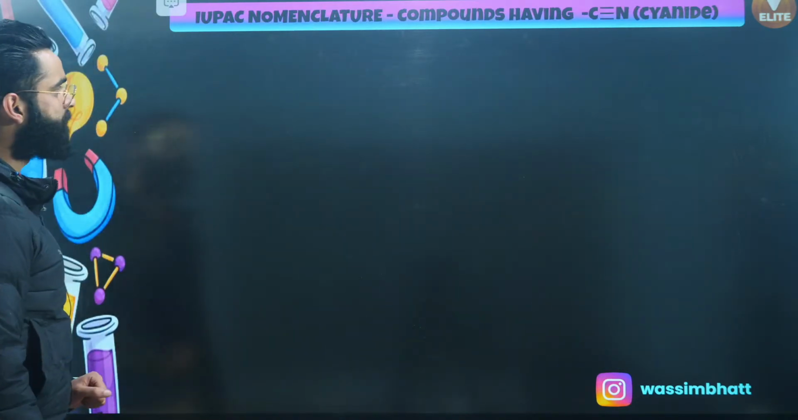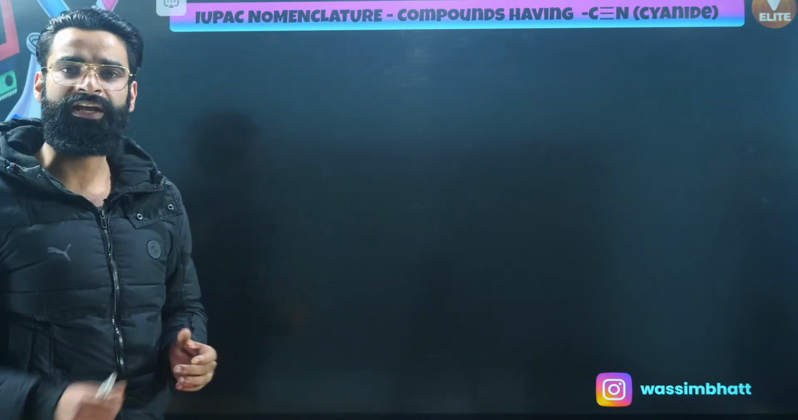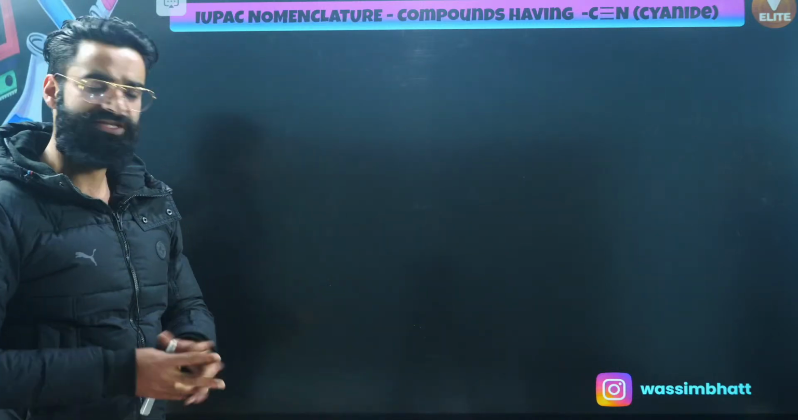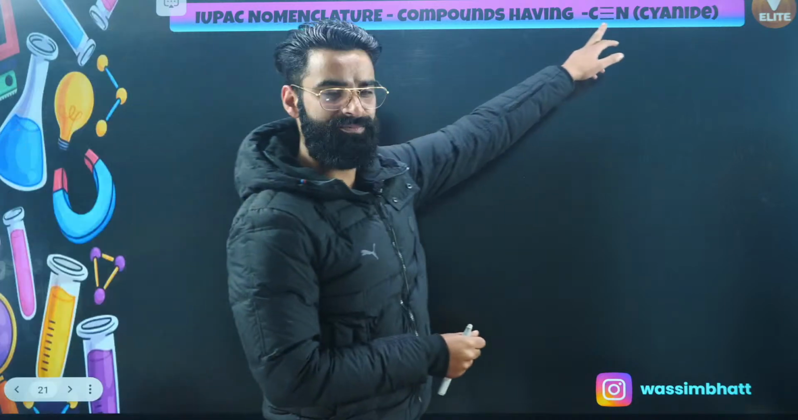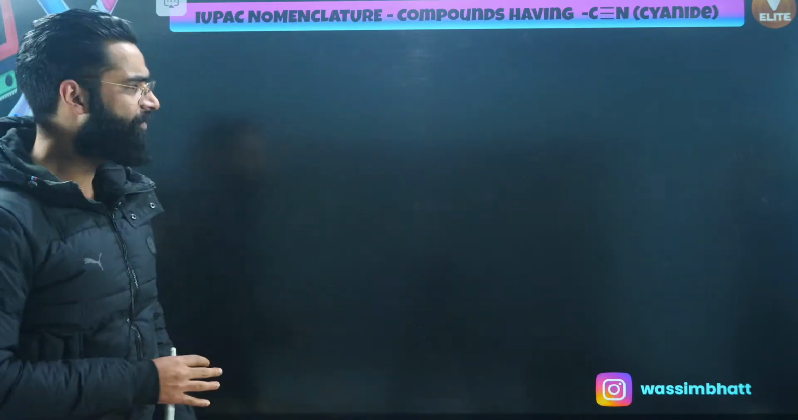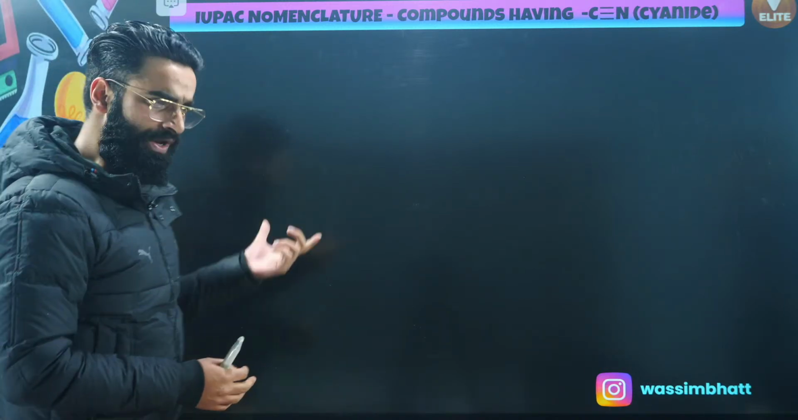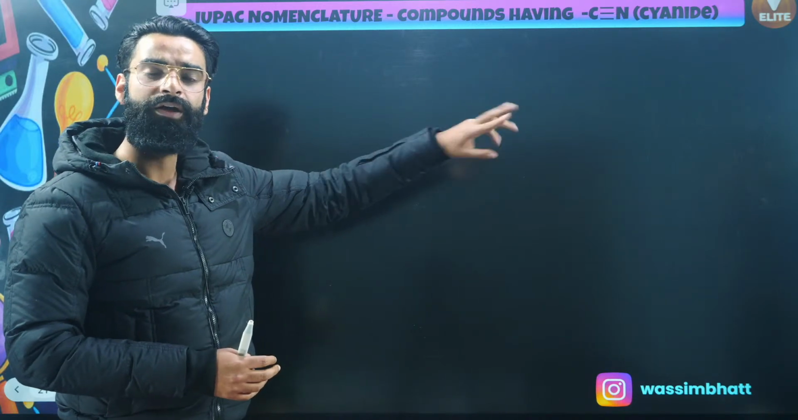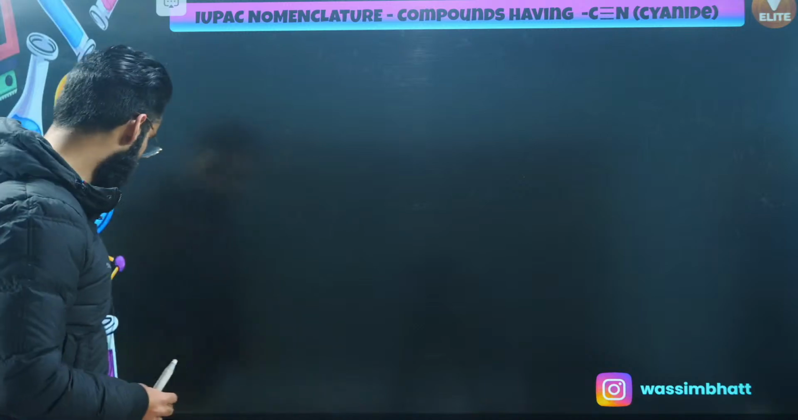Okay, let's move on then. Now let's talk about those organic compounds which contain the cyanide group as the functional group, C triple bond N. Cyanide, again, is one of the most important functional groups. The way we remembered certain names, like what to use as a prefix for cyanide and what to use as a suffix for cyanide, those 2-3 names you are going to remember first of all.